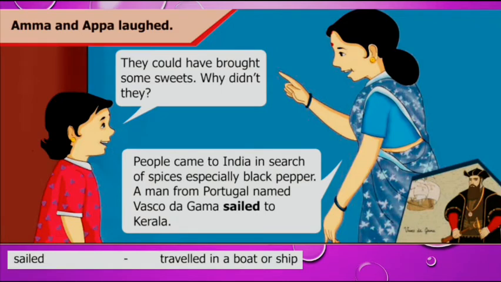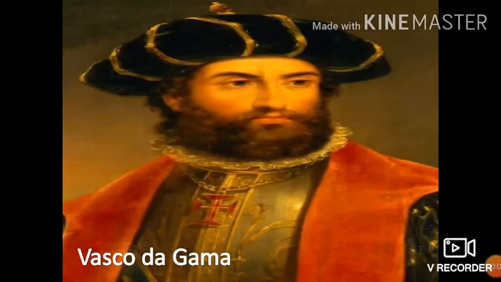Now, mother is telling that people came to India in search of spices like black pepper. In this, a man called Vasco da Gama sailed to Kerala. See, he is called Vasco da Gama.